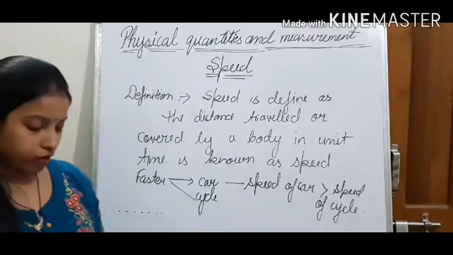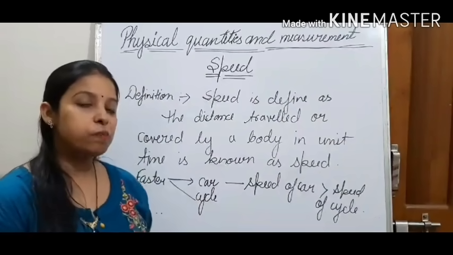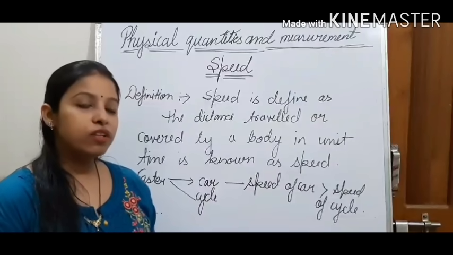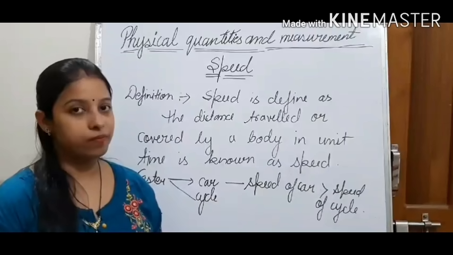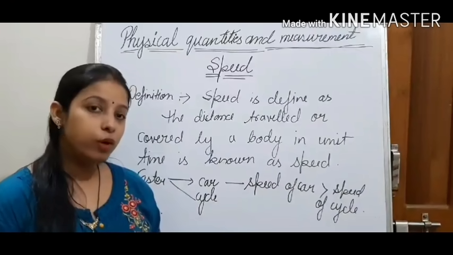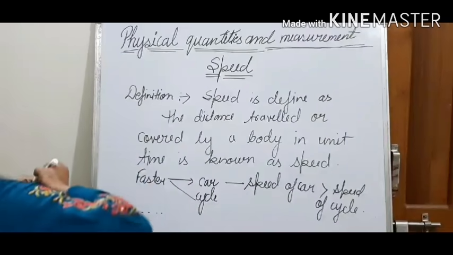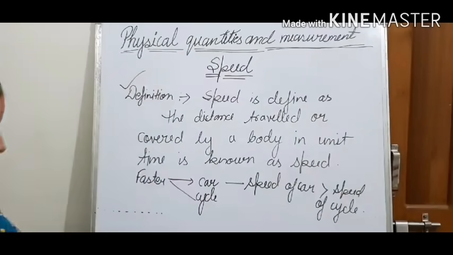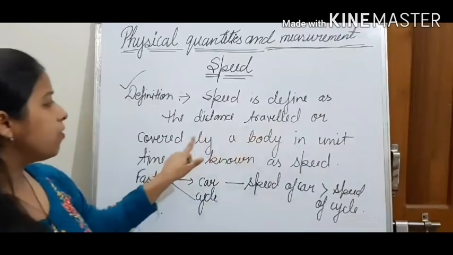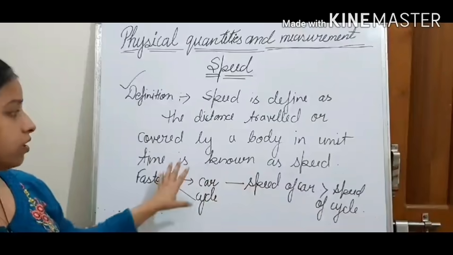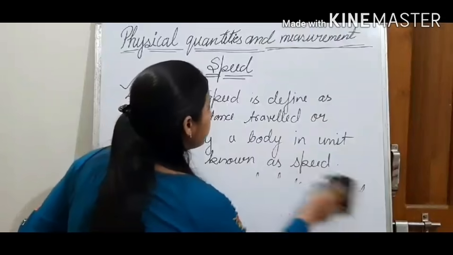Okay, so if two boys are running in the field, if the first boy has more speed than the second boy, the first boy will cover the distance in less time and the second boy will take more time to cover that same distance. Okay, so we have seen the definition of speed. Speed is defined as the distance traveled or covered by a body in unit time.